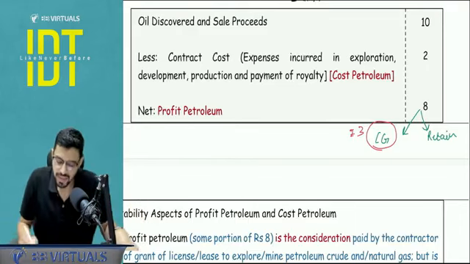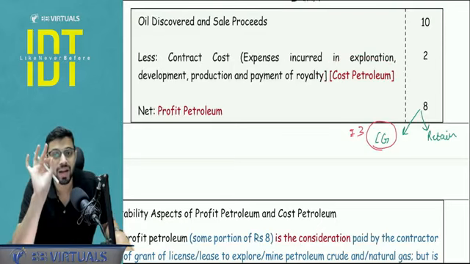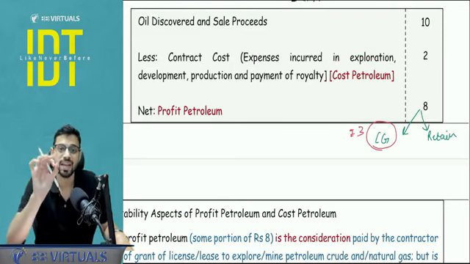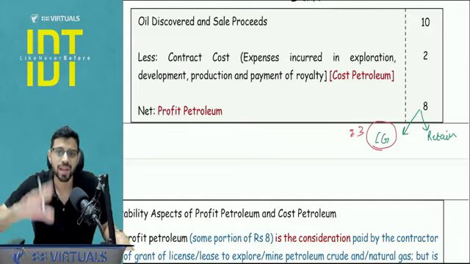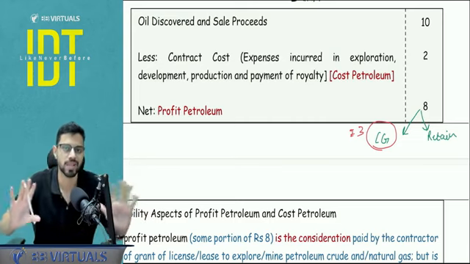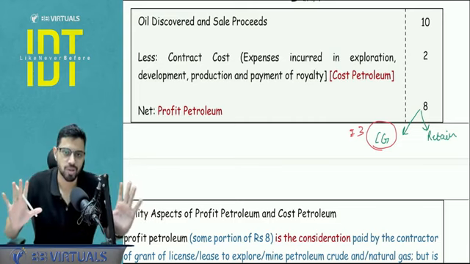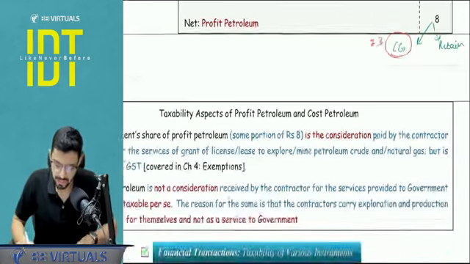This is the point. Sir, is there any GST implication on cost petroleum? Answer is no, because this is mere recovery of the cost, and Mr. Adani is doing that for himself. Mr. Adani spent the amount to earn that rupees 10, and he did this entire transaction for himself. So there is no two parties involved. This is a mere recovery of the cost. Okay, so here there will be no GST implication. Here it is a supply, but this would fall under exempt supply. This is something to be noted.